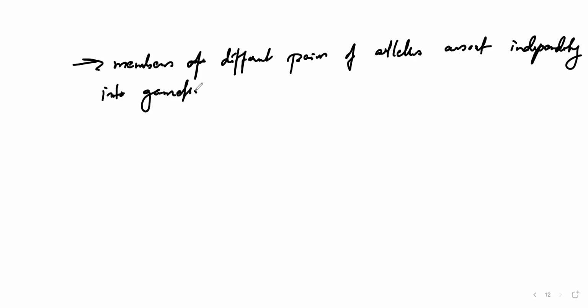Okay, so this is independent assortment because whenever you're doing a dihybrid cross, instead of a 4-block Punnett square, you're going to get a 16-block Punnett square over there.